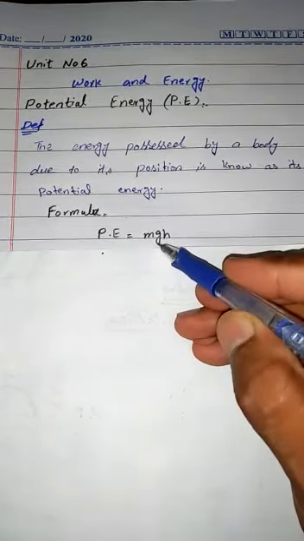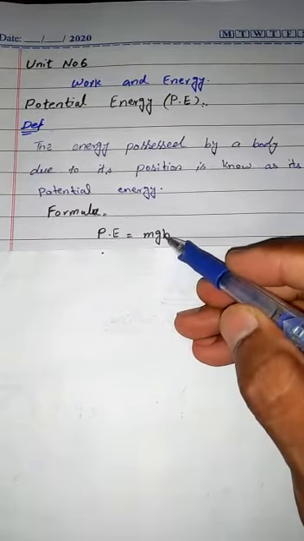So we will prove here that potential energy is equal to mass into gravity into height.